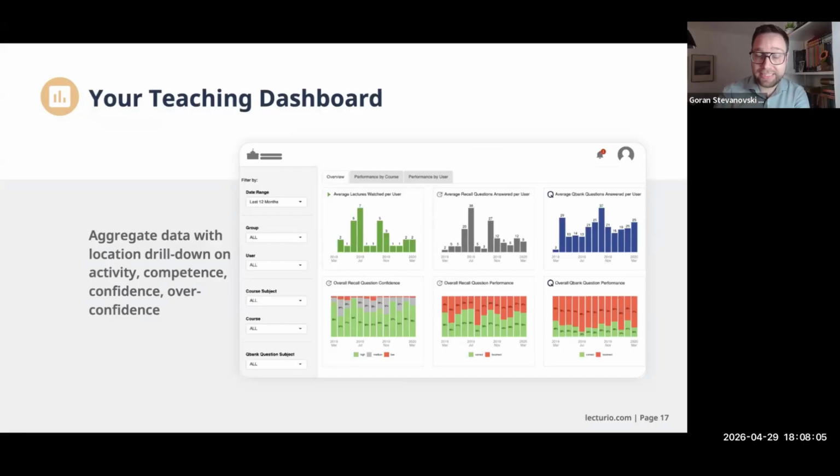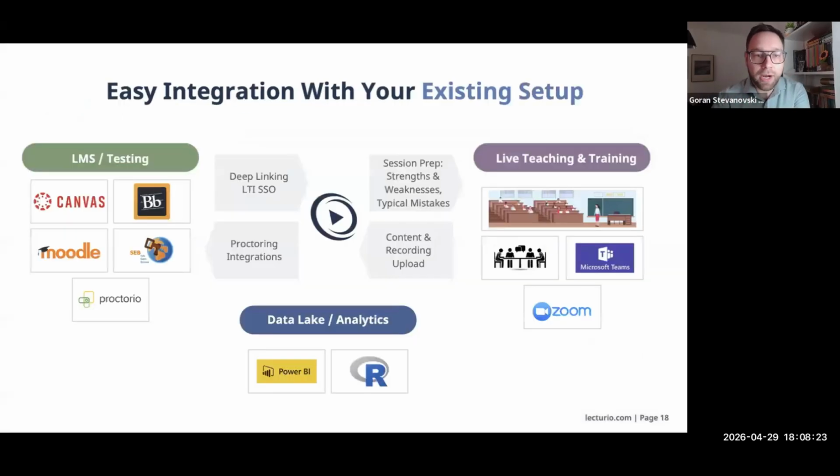And it gives you aggregate data because then you will also be able to follow your students, what they're doing, how you can best help them. But this can also showcase how changes in your teaching are also changing the behavior of your students, their knowledge, and their formative and summative assessments at the end.